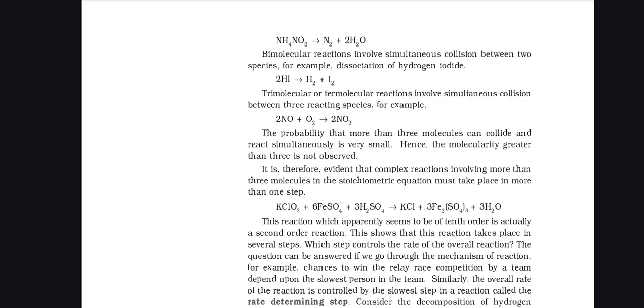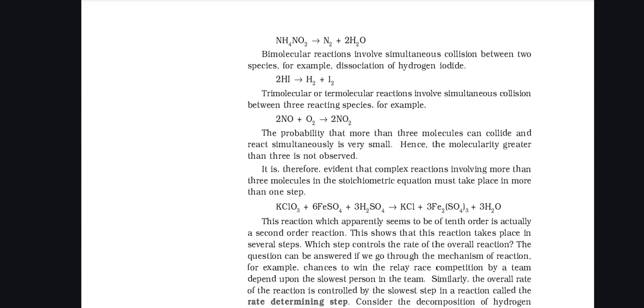It is evident that a complex reaction involving more than 3 molecules in the stoichiometric equation must take place in more than one step. A reaction which approximately seems to be 10th order is actually a second order reaction. This shows that this reaction takes place in several steps. Which step controls the rate of the overall reaction?